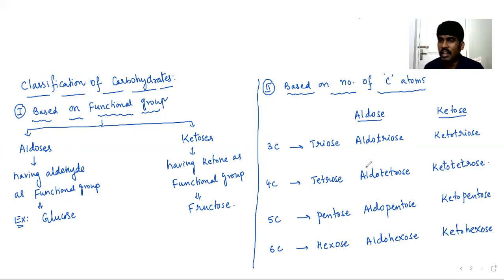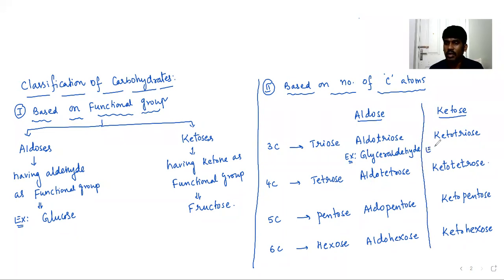Aldotriose means a 3 carbon carbohydrate which has aldehyde as a functional group. The best example of aldotriose is glyceraldehyde. And here the ketotriose example is dihydroxyacetone. Dihydroxyacetone can be taken as an example for ketotriose. Is it clear for you?